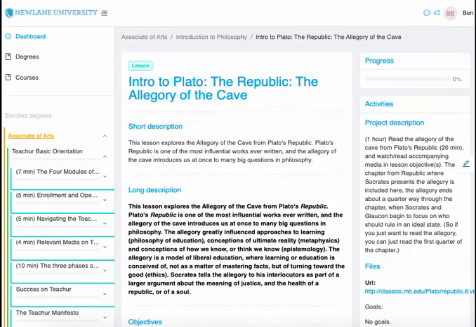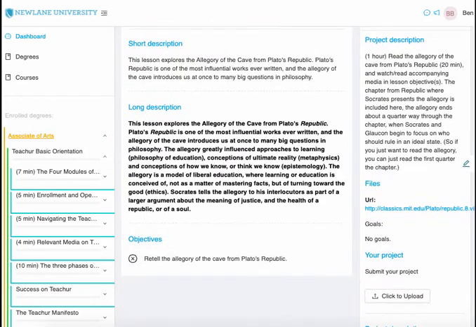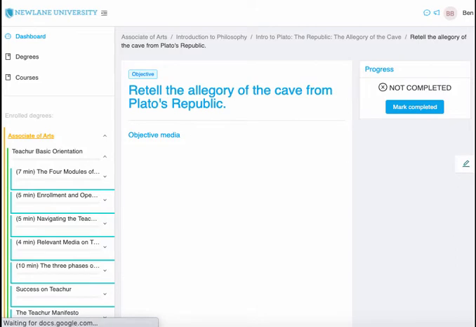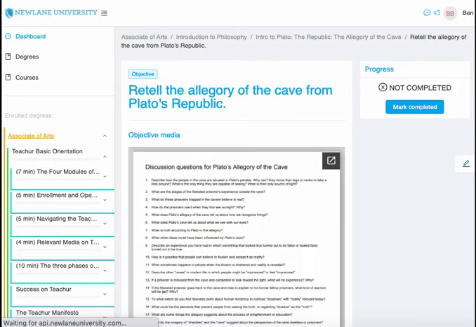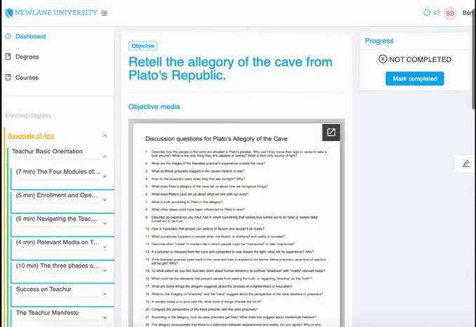And each lesson has at least one objective. To work through this lesson, simply click on each objective and then, using the included media resources or other preferred resources, study until you've mastered each objective. So I see I can open this objective up and I'll see some media resources that are related to the objective.